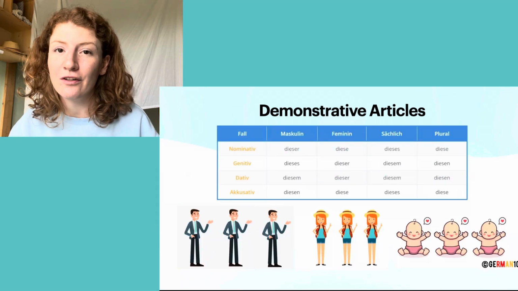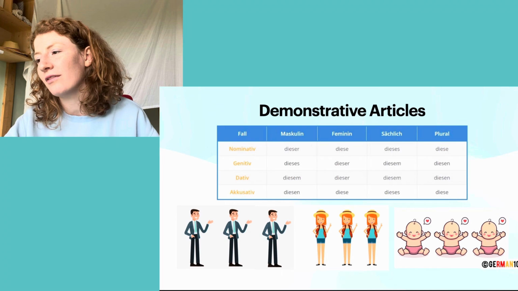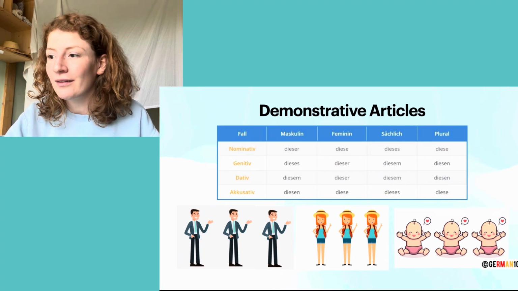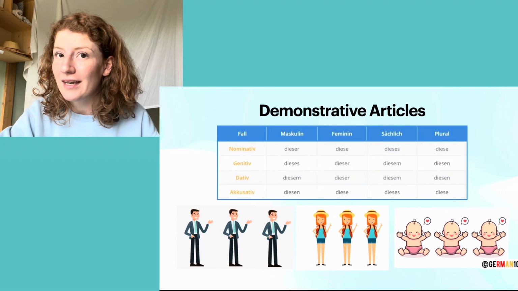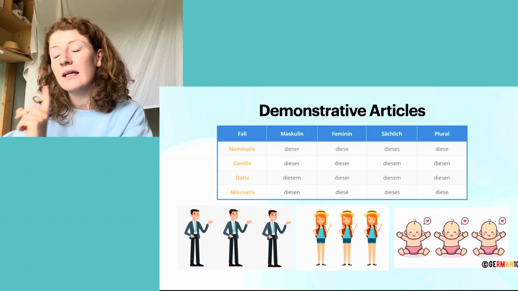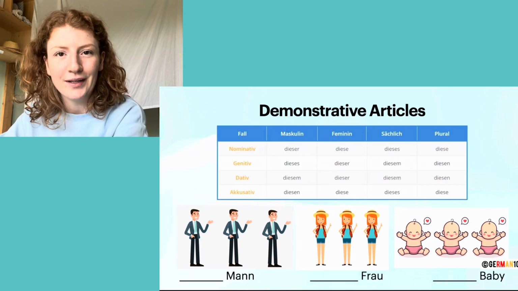Here I have another chart for you, but you do not have to learn all of the different forms that demonstrative articles are taking depending on the gender and the case of the noun. For now, let's stick with the nominative ones. So dieser, diese, and dieses. And I have a couple of pictures here again for you, a couple of people.